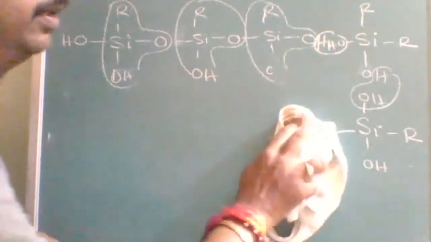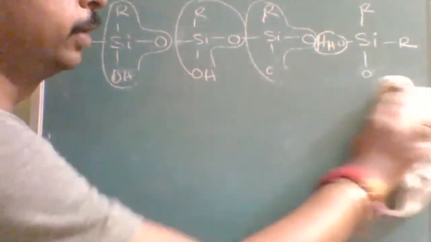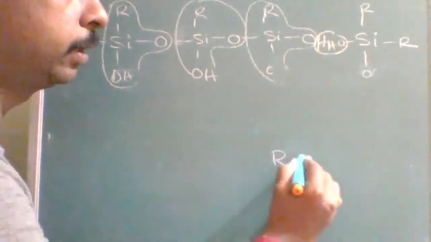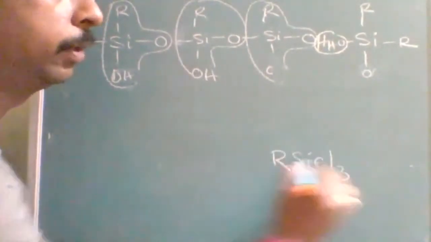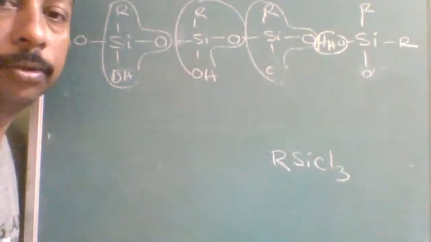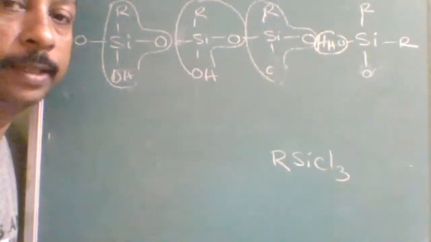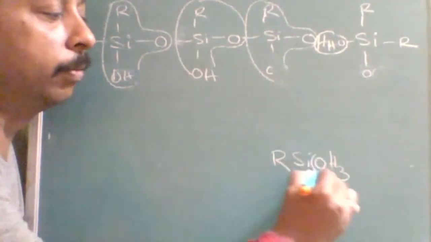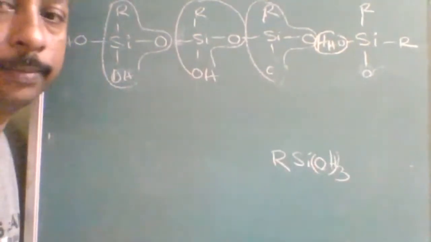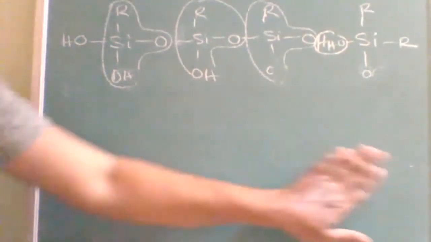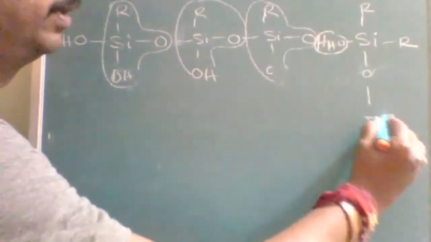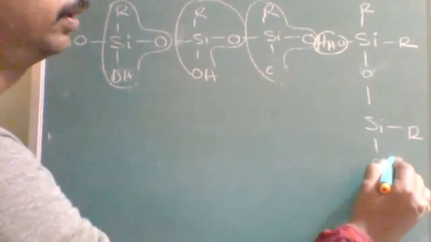So the question was this: branching can be done by selecting either RSiCl3, because if 3 Cl are there, then only 3 OH will be possible. If OH is directly given, then there is no problem: RSiOH thrice. Is that clear? Now when I polymerize this side it will be R, and this side OH, OH.